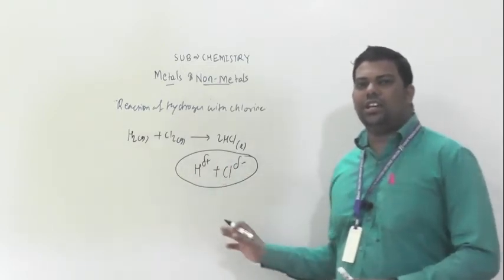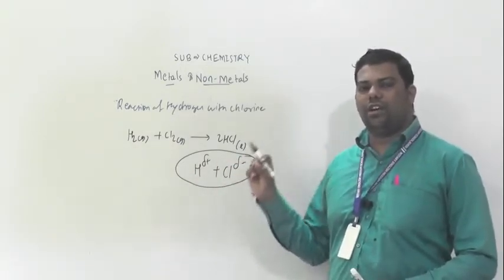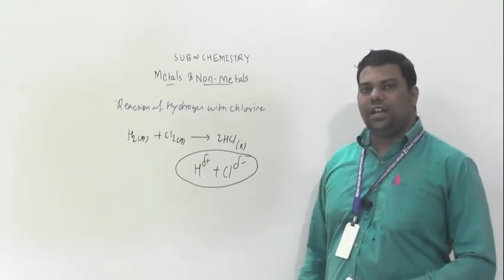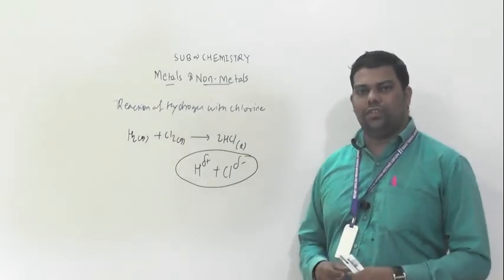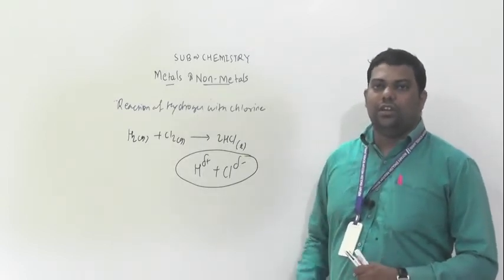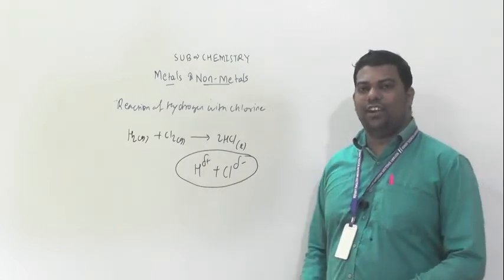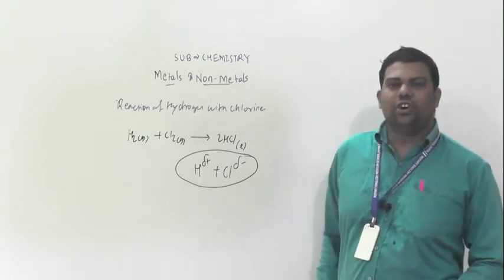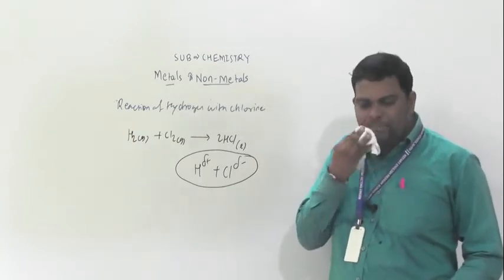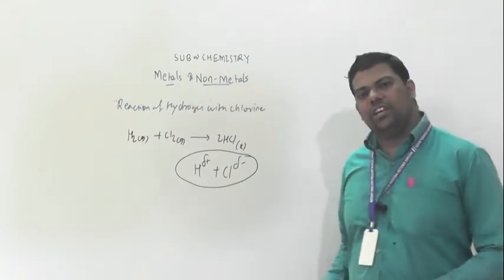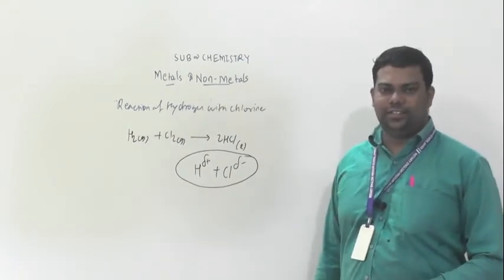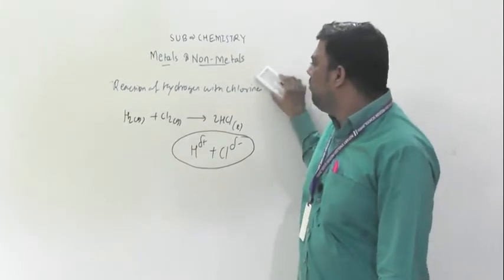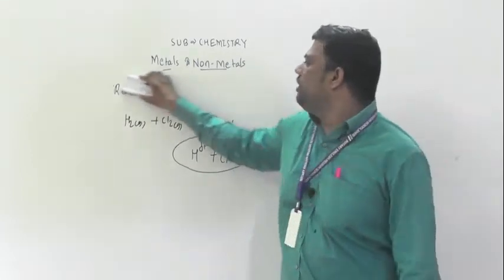These charges are responsible for the conduction of electricity. So HCl conducts electricity in aqueous solution, when we dissolve it in water. Therefore we can conclude that gaseous HCl does not conduct electricity, but aqueous HCl will conduct electricity. This is very important, what we discussed about the reaction of hydrogen with chlorine.